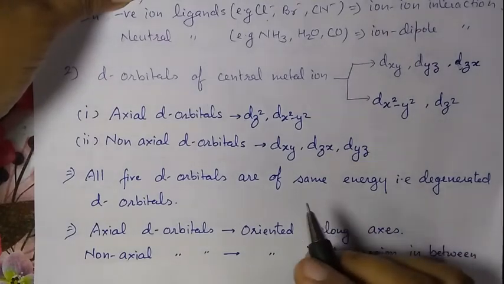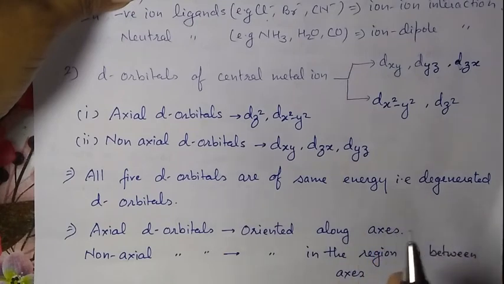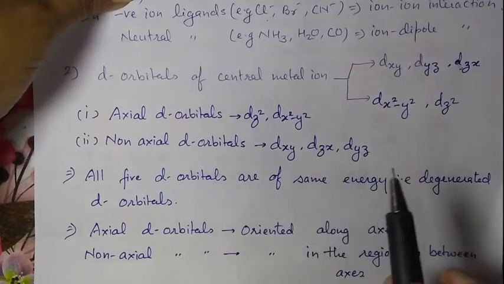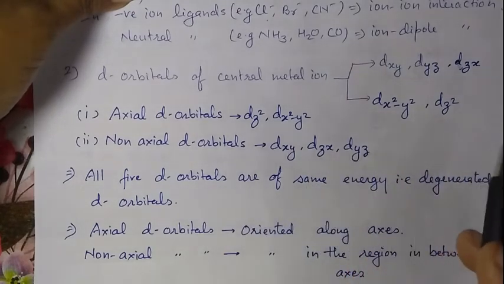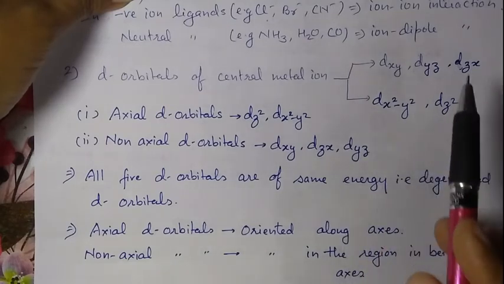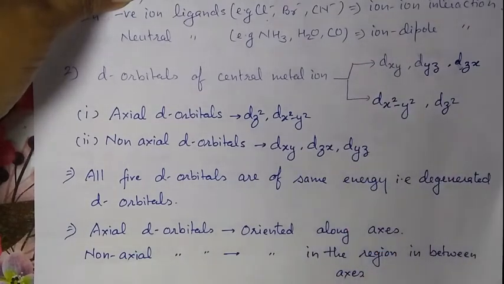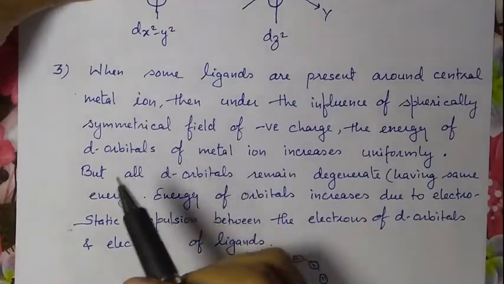We know that px, py, pz, these 3 p orbitals are degenerate, having similar energy. In the same way, in the free metal ion, these 5 d orbitals are degenerate. Then come to the next point.